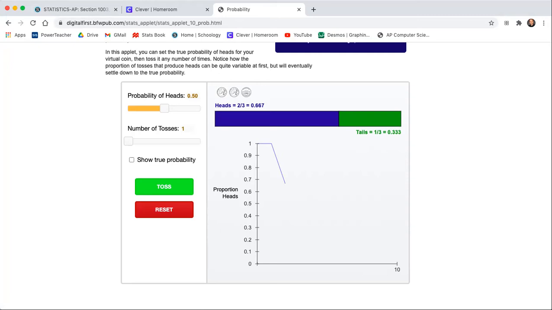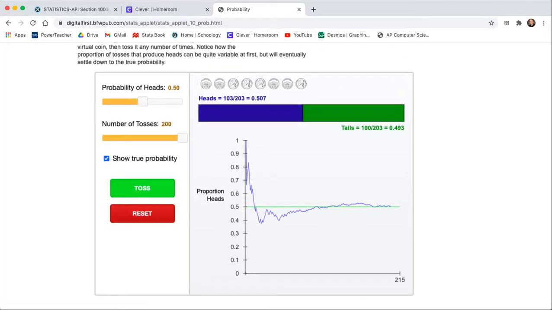If I repeat this random process many times, the law of large numbers says that we are going to approach the true proportion of getting heads. So I'll do it 200 times now. I'll hit toss. And you see, as this is going on, we're at like 150 tosses right now. The variability has gone down significantly. And if you follow this line here, we approached the true proportion, which I can graph now. You can see it here.